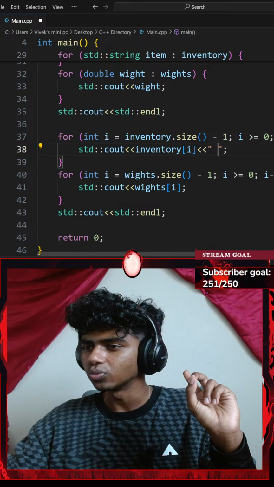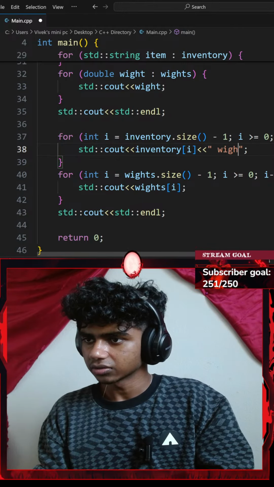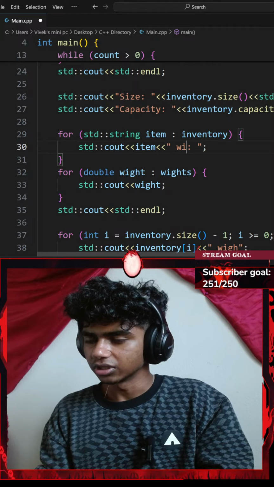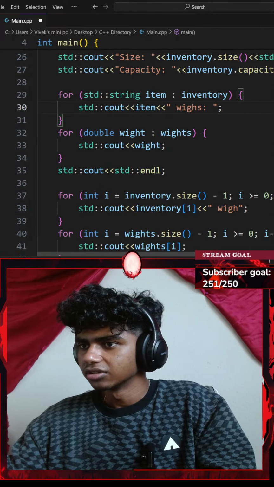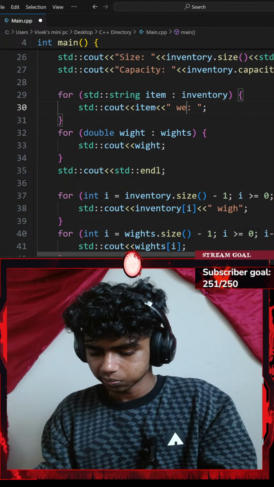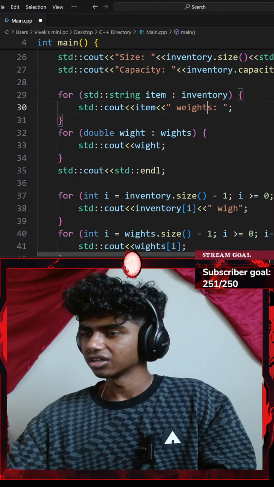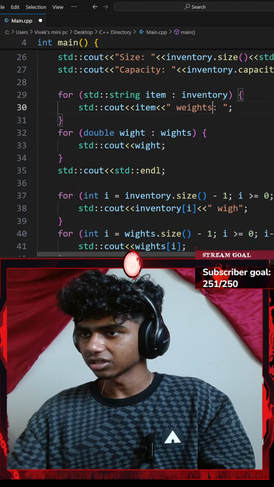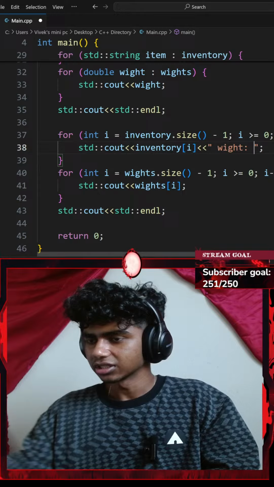Standard console output weighs. This is going to be for my flip, right? So I'll go with something like weighs. Did I go with weighs here? I can change that to weighs. It's W-E-I-G-H-S, right? Guys, did I spell it correctly? I think I didn't. How do you spell weighs? Okay, I don't know. I'll just go with something like weight. There we go, guys. I should actually work on my spelling.